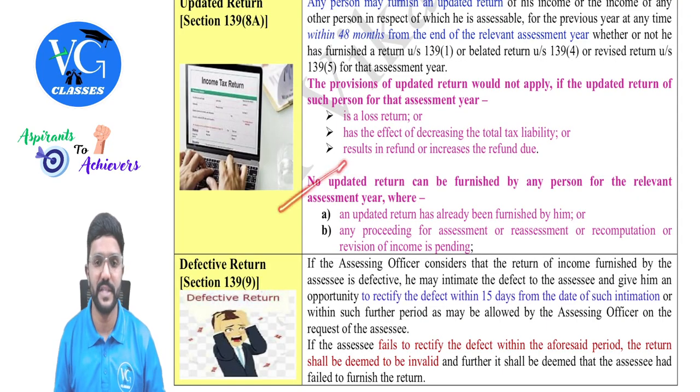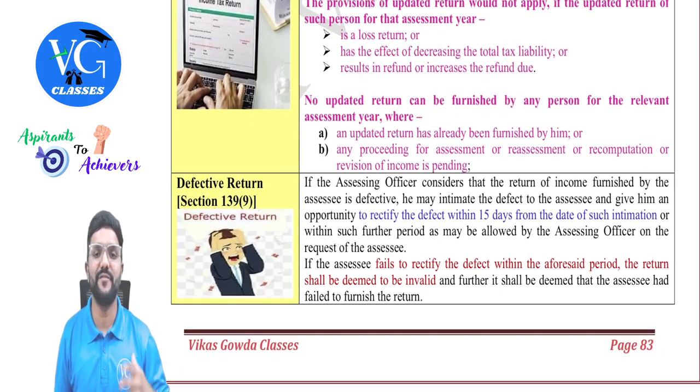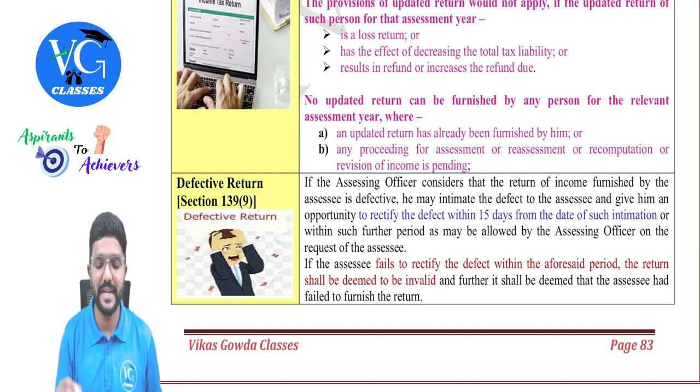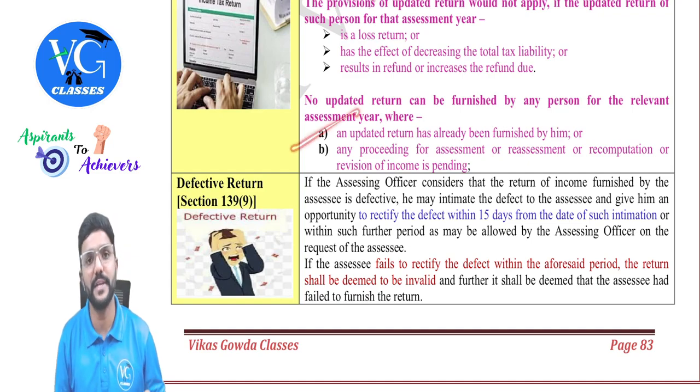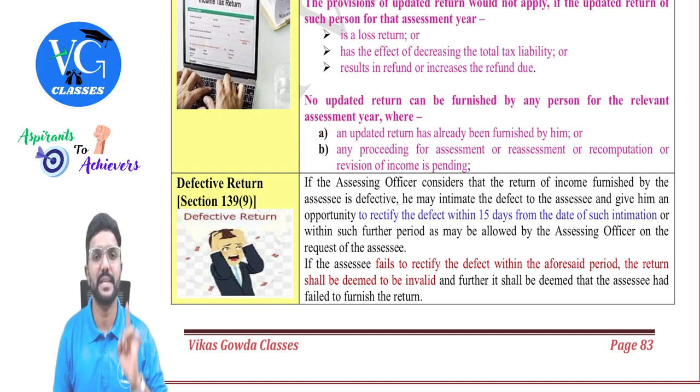Okay. Next, one more condition is there. No updated return can be furnished by any person for the relevant assessment year where an updated return has already been furnished by him for that year. Means, guys, there is a concept of one assessment year, one updated return. That's all.